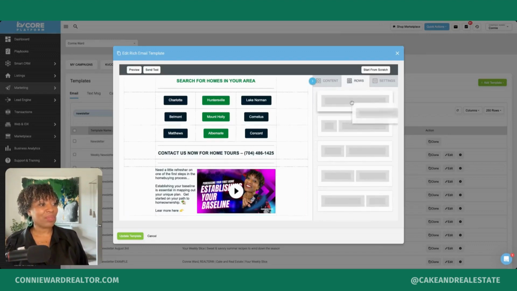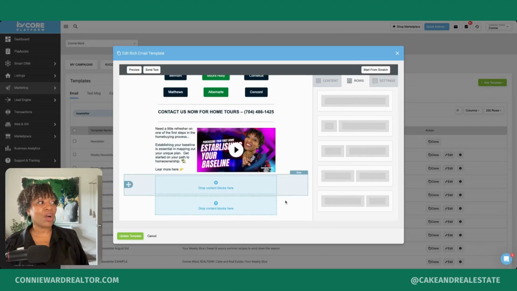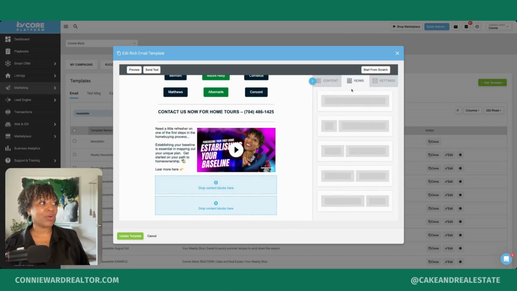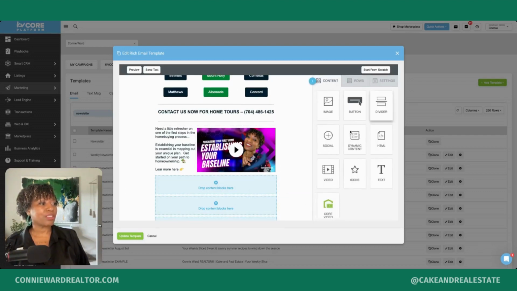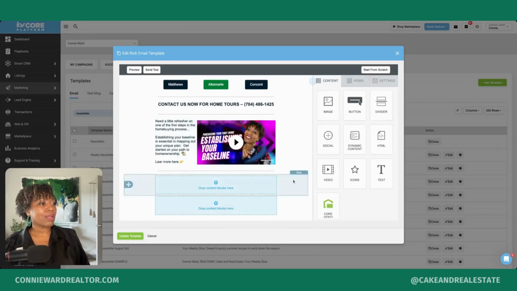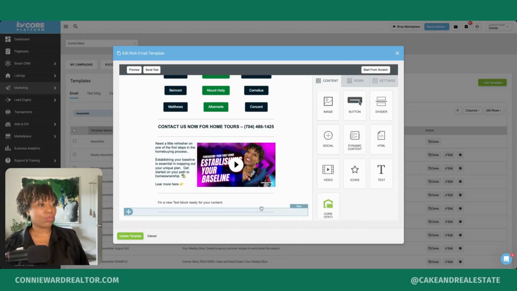So once again, we need to add a row. We need to add another row because we're creating our dividers and categories. So this block is going to be a divider. This block is going to be text with a call to action. And then this block will be a divider.